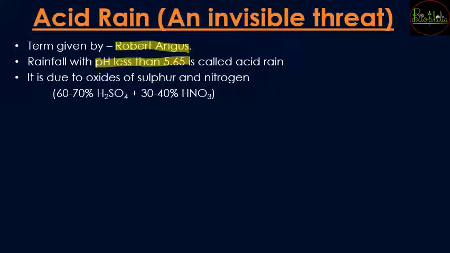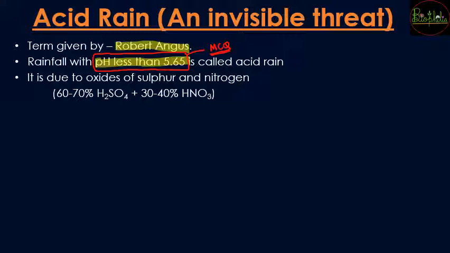So again this is a very important point to remember that can be asked in MCQs कि कितने pH के रेंज पे rainfall can be called acid rain. So it is going to be less than 5.65. Now, why does this acid rain occur?